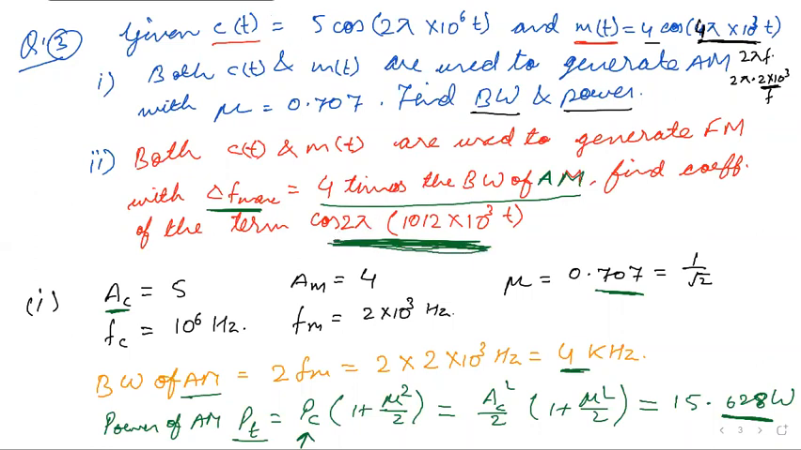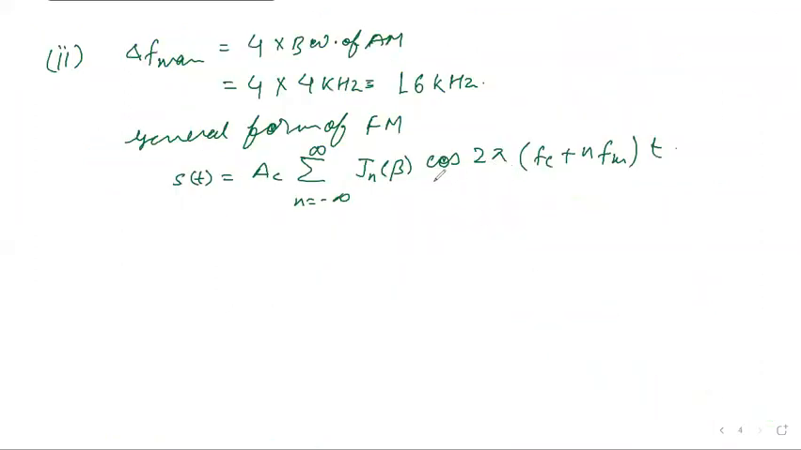Where do we find a term like this? In the cosine part of the expression. So we have to find cos 2 pi 10.12 into 10 to the power 3 t. This term resembles the one in the general expression, so we will compare both these equations.